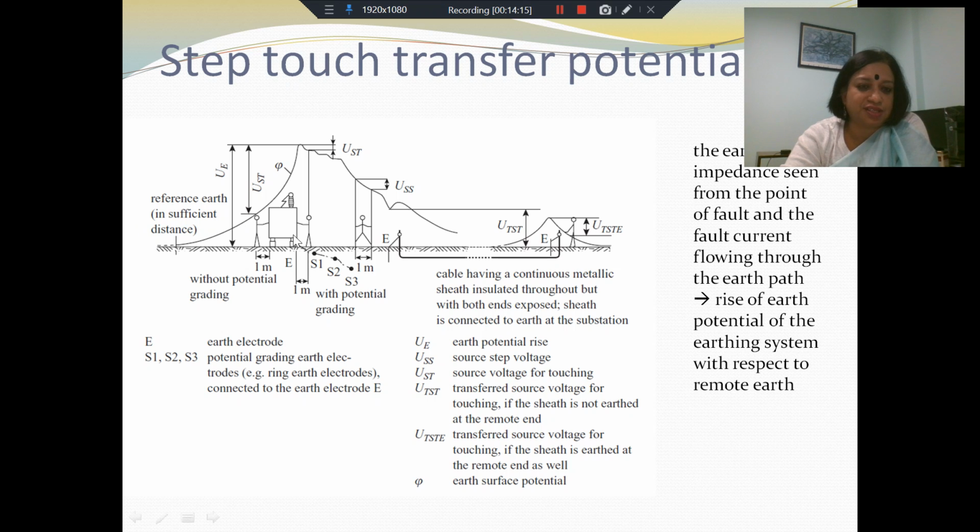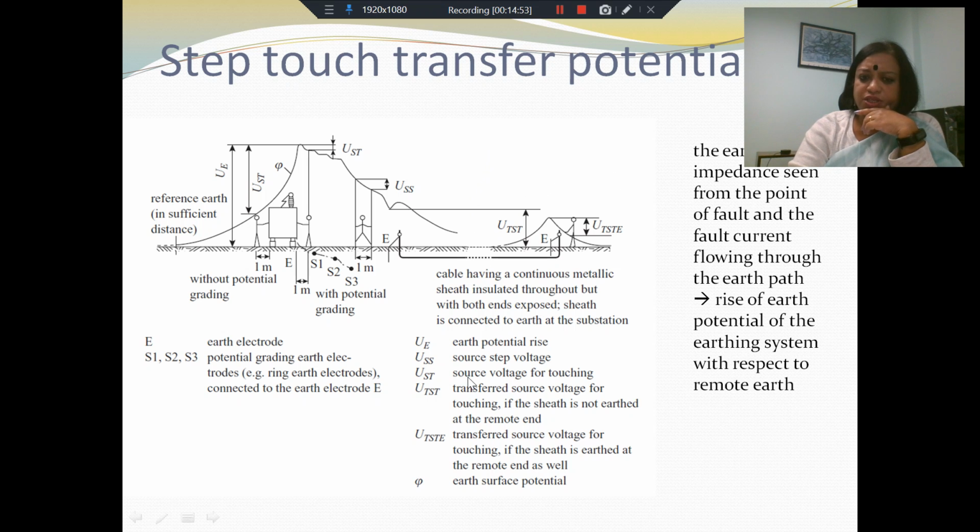So when this person touches any earthed part of the equipment, the person will not be touching zero potential, and therefore there will be a potential difference across his body, and that is given by UST, the source voltage for touching. So when the person touches, the person will feel a potential difference across his body between his fingers and the feet which are at ground, and therefore this potential will circulate a current through his body, and that can be dangerous if it is beyond a certain value.